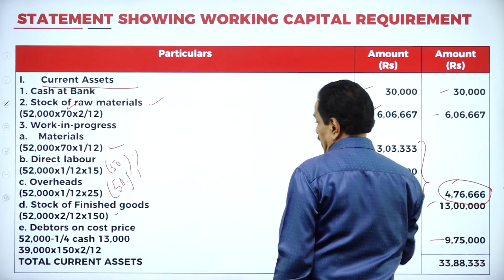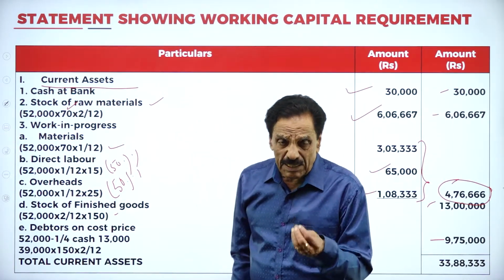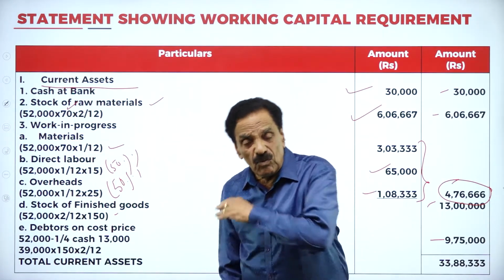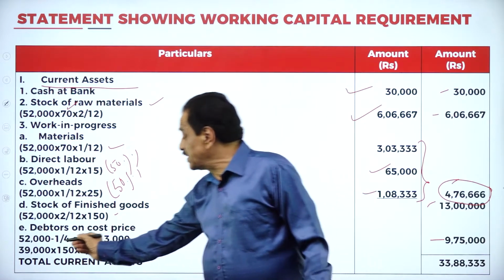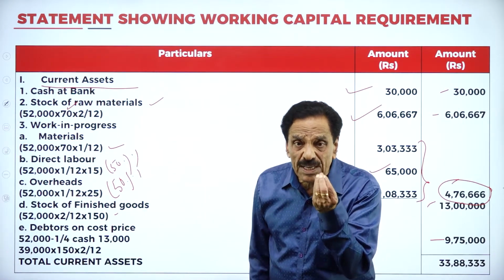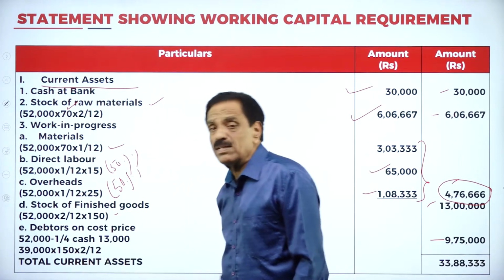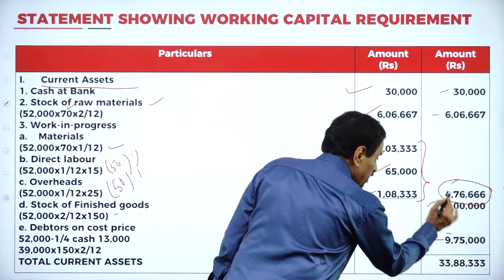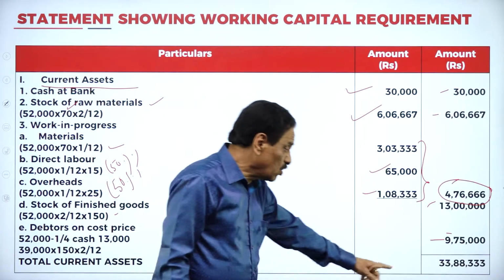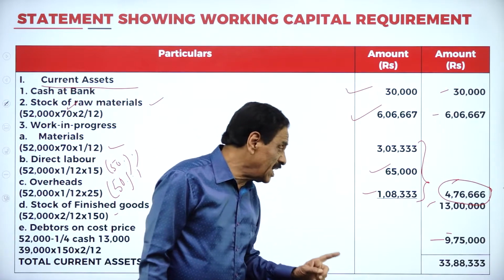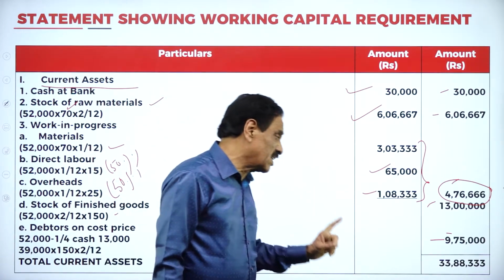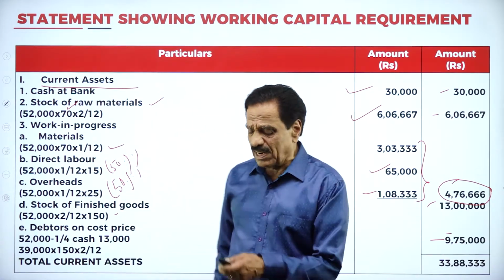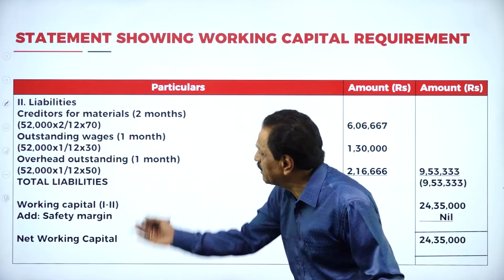It is your cash at bank. This is stock of raw material. We are going to collect our money from the customer after 2 months. Your output is 52,000. 1/4 has been sold for cash. What's the credit sale? 39,000. What's your cost price? 150. How many months? 2 months, 2 by 12. It works out to 9,75,000. If you add the figures, the total current assets come to 33,88,333.